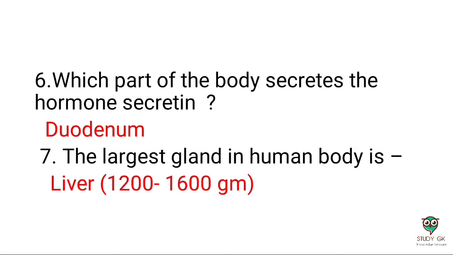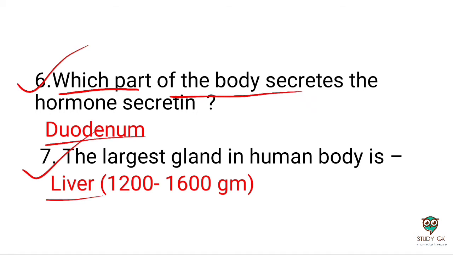Next question: which part of the body secretes the hormone secretin? The duodenum secretes the hormone secretin. Next question: the largest gland of the human body is the liver. The liver weighs about 1020 to 1060 grams.